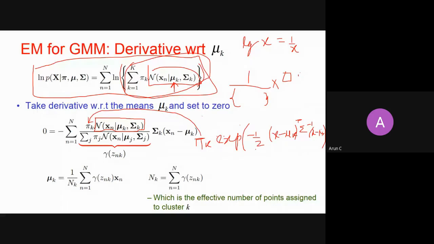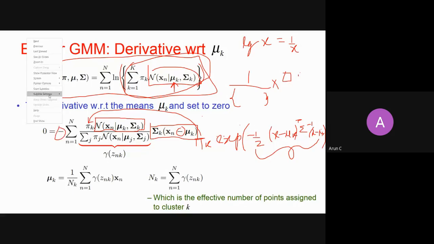Now I have to take the derivative of this term with respect to mu k because of the chain rule, and it will give me this term. Because there was a negative here, if I take the derivative with respect to mu k, this negative will come here. So you just do it with your pen and paper. I hope all this will make sense to you.